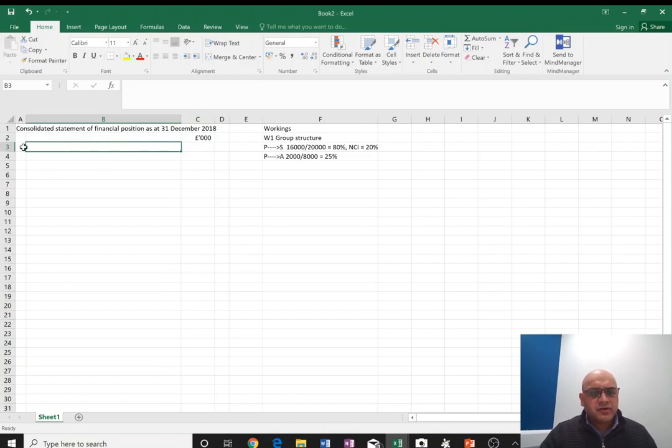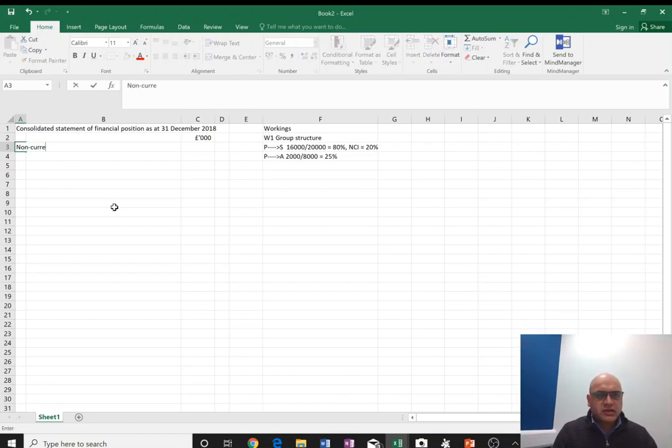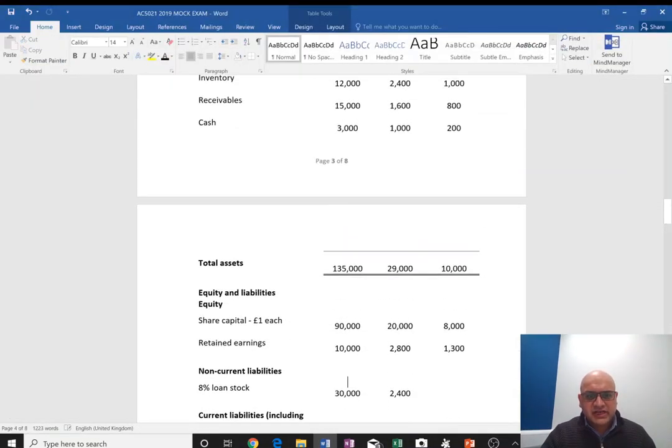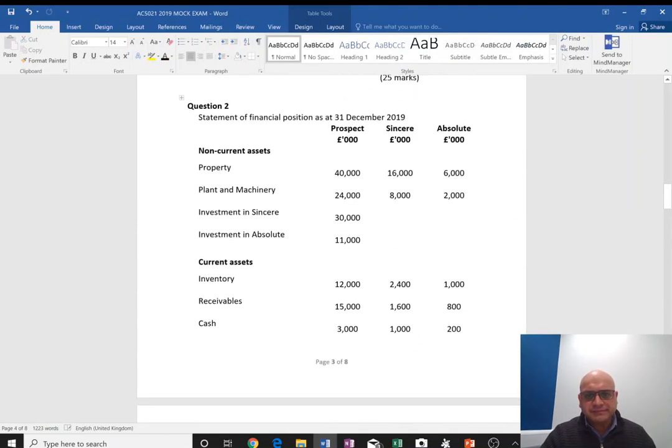Okay, so now we're going to prepare a skeleton of the answer, and then we'll do the workings, starting with non-current assets. When I do the consolidated financial statements, I'm going to cross-cast the assets and liabilities of parent and subsidiary, right?